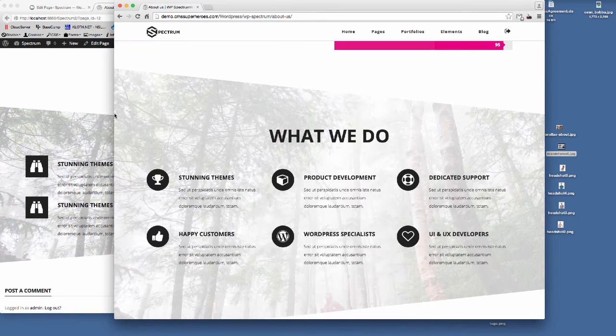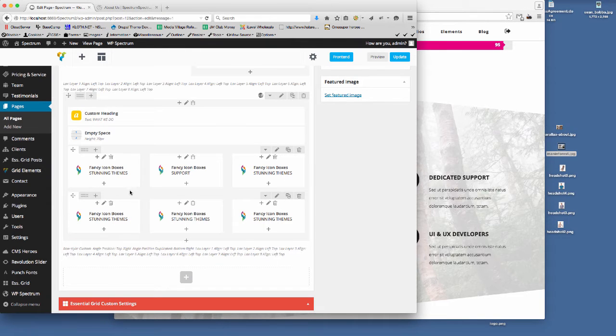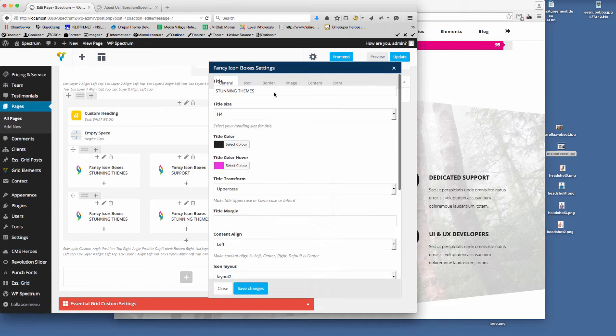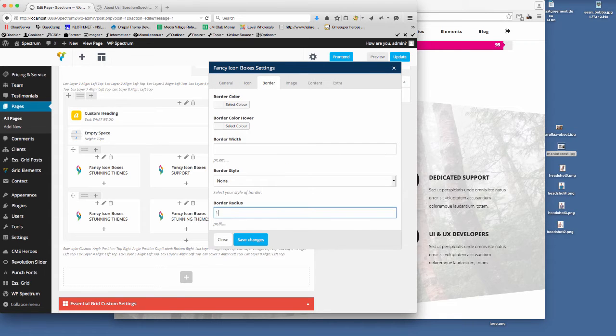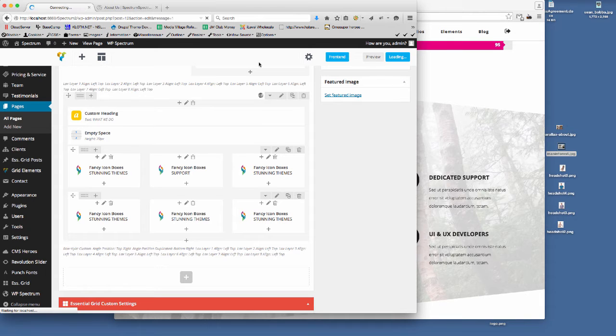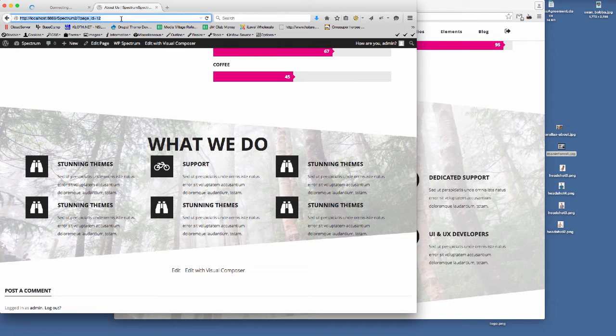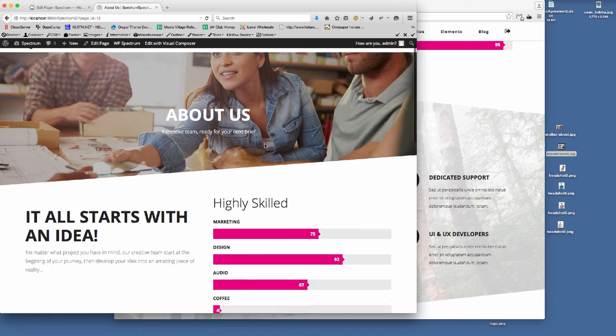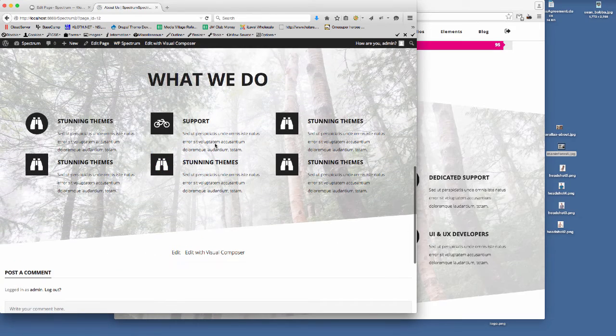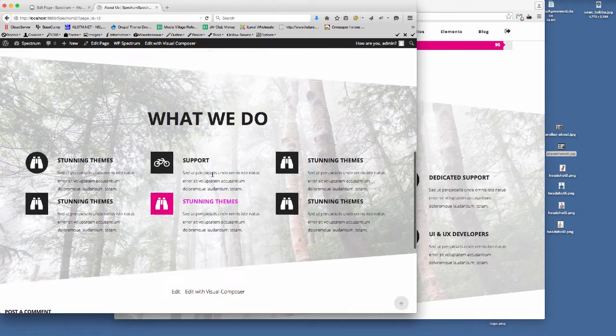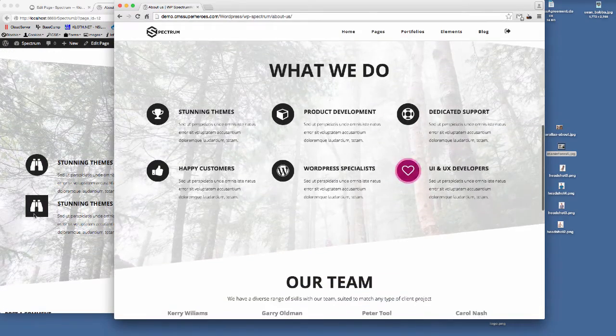and then I'm just going to set these icons to be circles, just so we're matching up this page here. I probably should have done that before I copied them all, but we'll just quickly do this here. So it's on the border, so the border radius wants to be 100%. If I save that, in fact I'll just update this and show you the first one. There's no need to repeat for the video tutorial. You guys will be able to do that when you're building your pages. So there we go, we've got a circular one. You can make oval ones, so you can control those settings there. So you can see how quickly I'm starting to knock this page up.